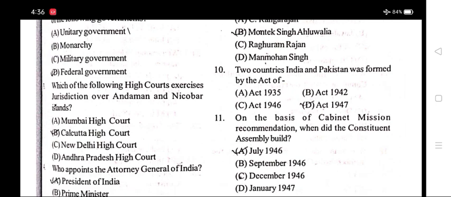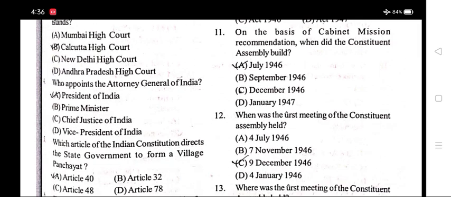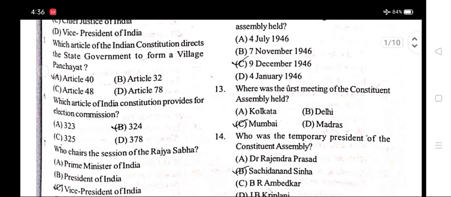Number 3. Which of the following high courts exercises jurisdiction over Andaman and Nicobar Islands? Option B, Calcutta High Court. Number 4. Who appoints the Attorney General of India? Option A, President of India.